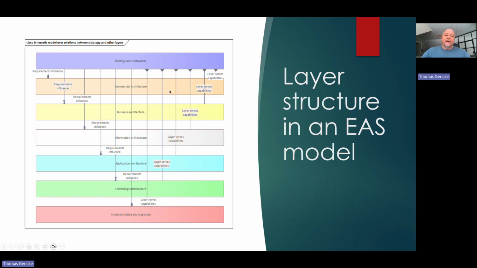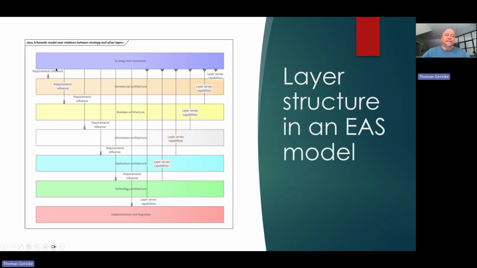The different layers are represented here. We have strategy and motivation, which can be looked at or viewed as the head of the EA or the organization. We have the body with commercial architecture all the way down to technology architecture. And the red one, implementation and migration, can be seen as the moving forward for the evolution or development of the EA.